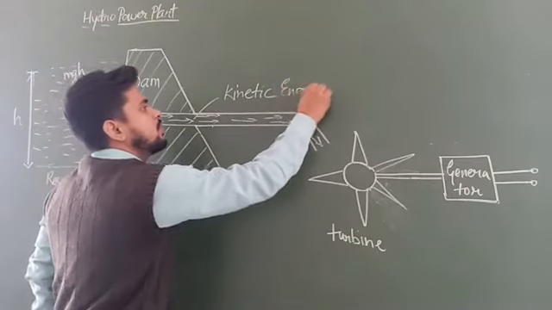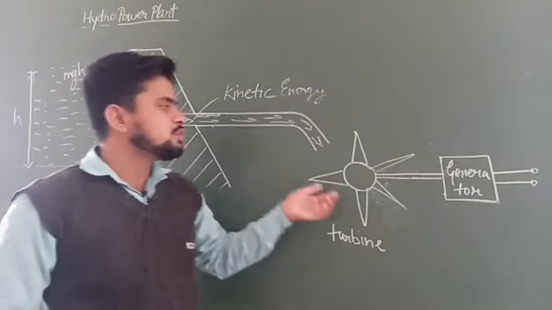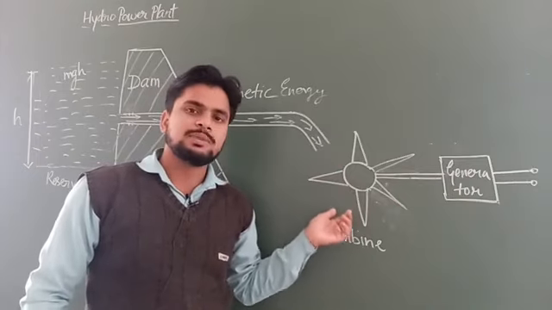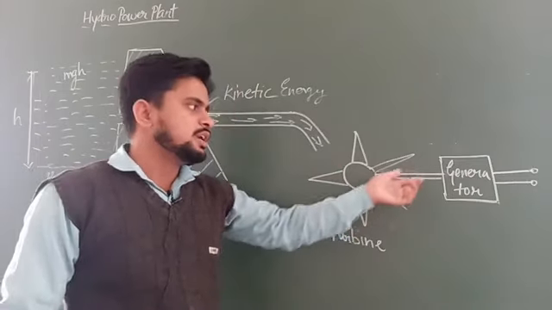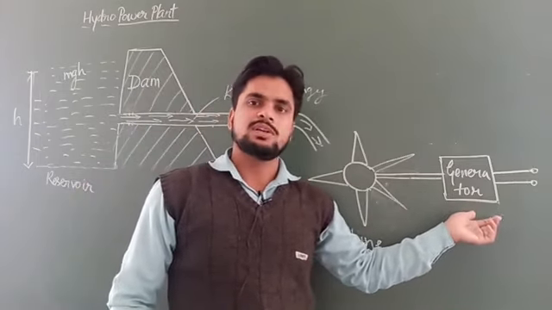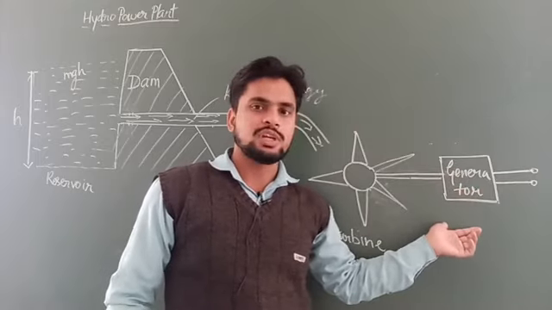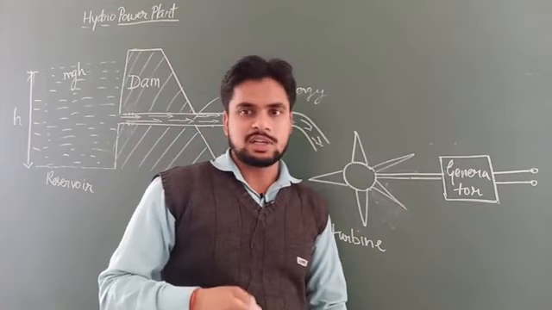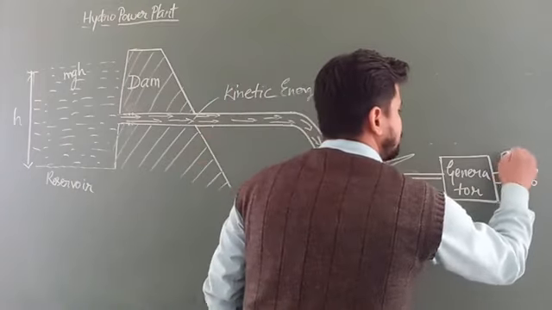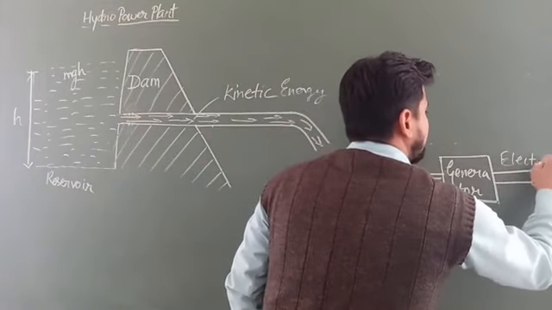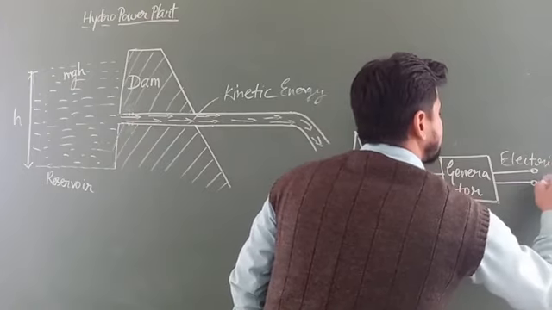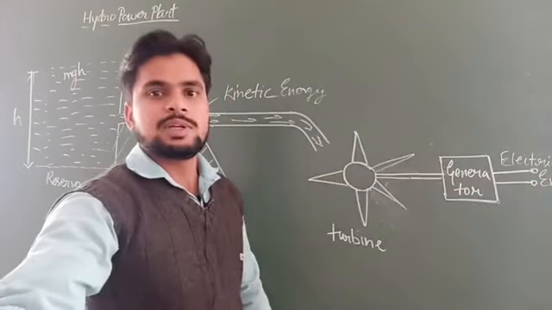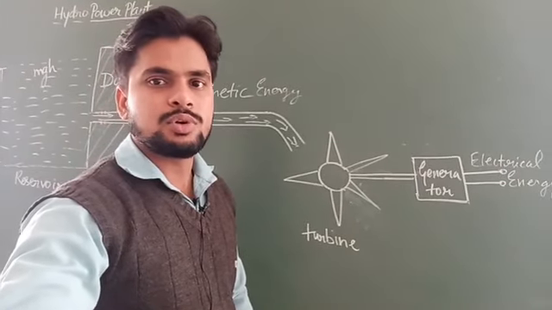Again this kinetic energy rotates the blades of the turbine. As soon as the blades rotate, they rotate the armature of the generator, and when the armature rotates, it produces the electricity, which we call electrical energy. Is it visible? Electrical energy is produced.